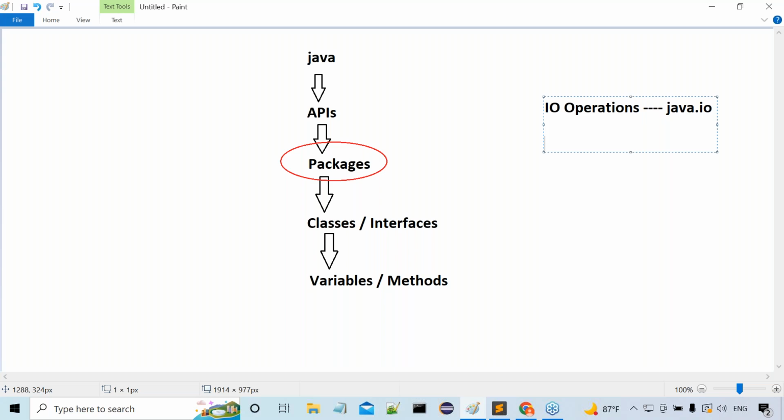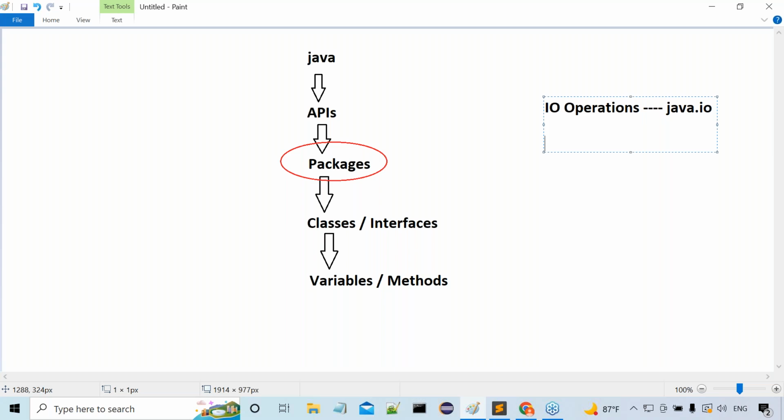Okay, fine. Then I want to have all these data structures in my Java applications. To provide all these data structures in Java applications, Java has provided a set of predefined classes and interfaces in a separate package.